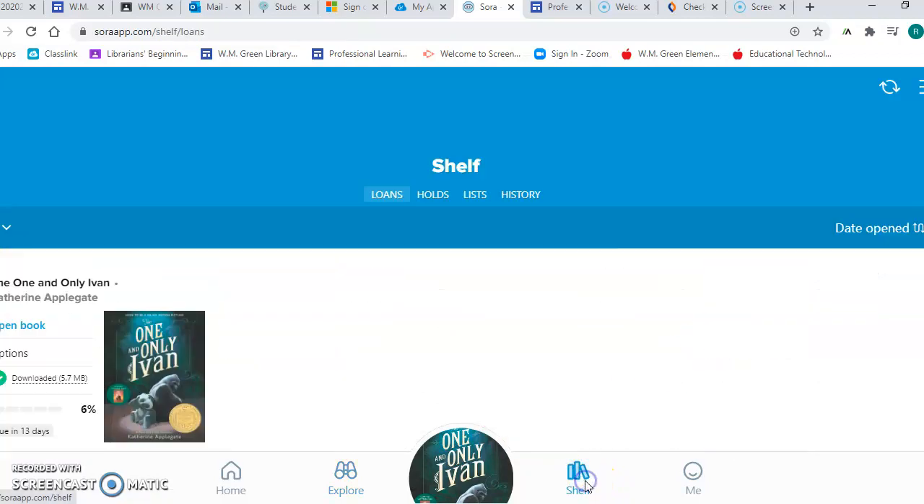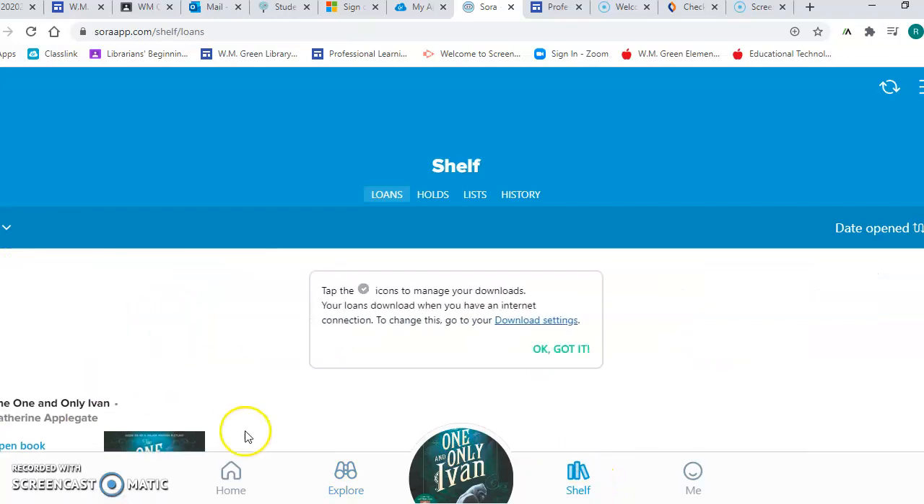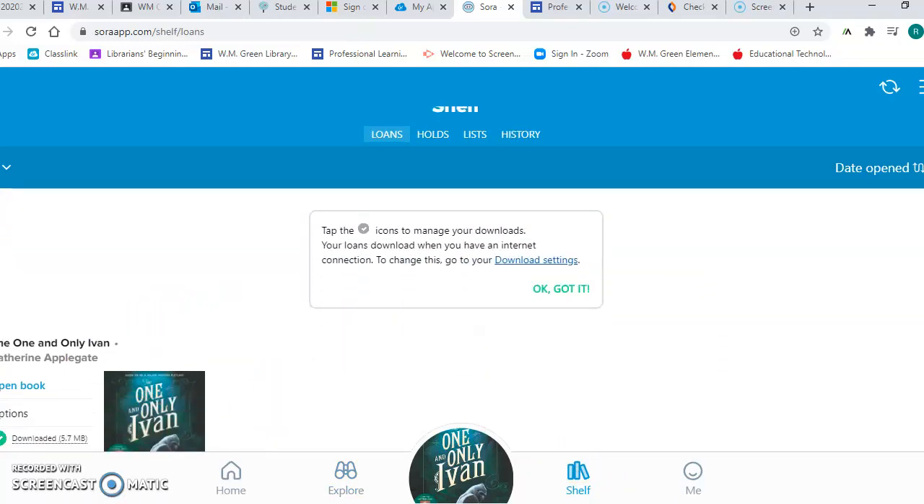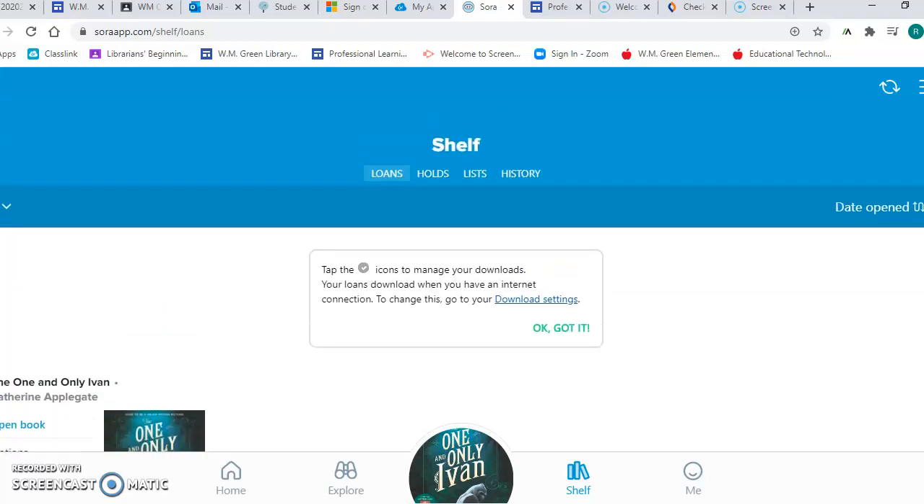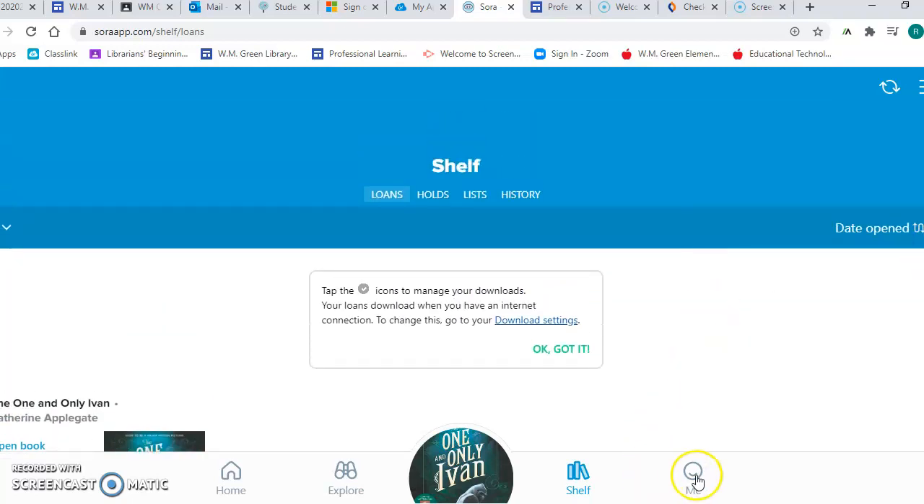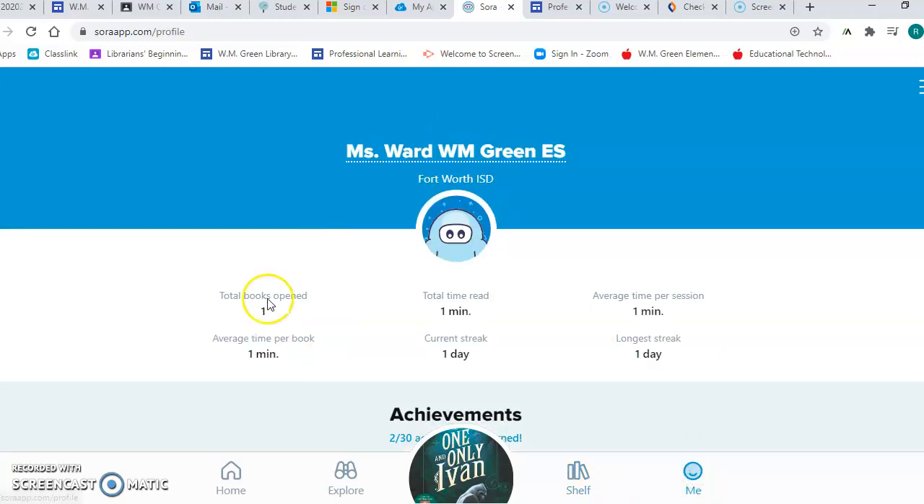Now, if I go here to shelf, it will show the books that I have on my shelf, either books that I have read or books that I am reading. And then if I go here to me, it will show you that I've opened up one book. Total time read is an average of 1 minute, one day. So far I haven't done a whole lot of reading, so I need to do better.